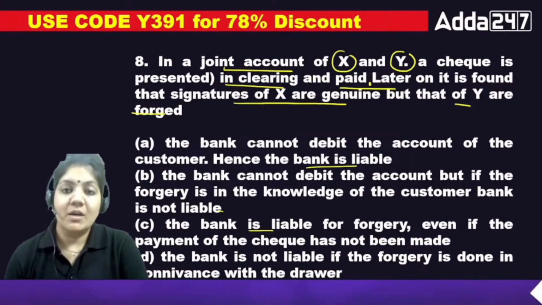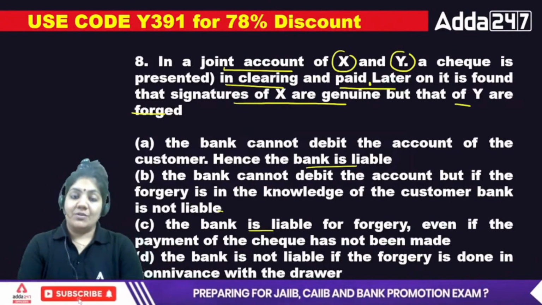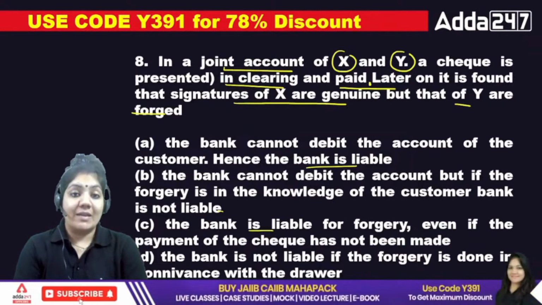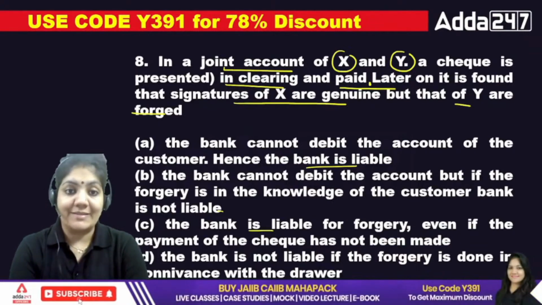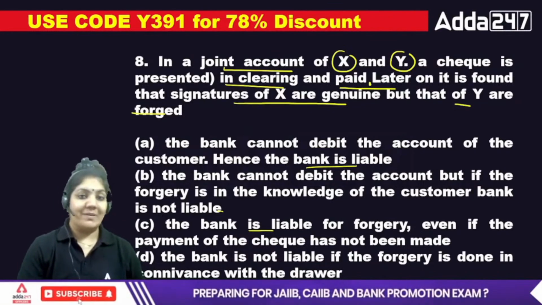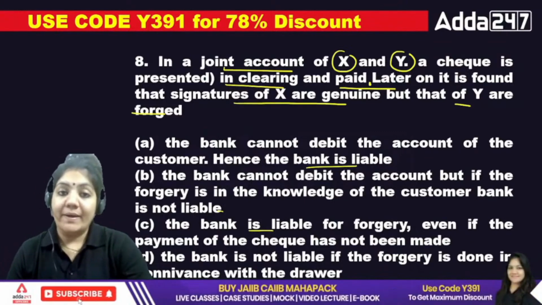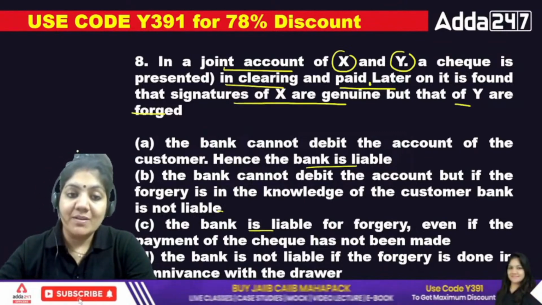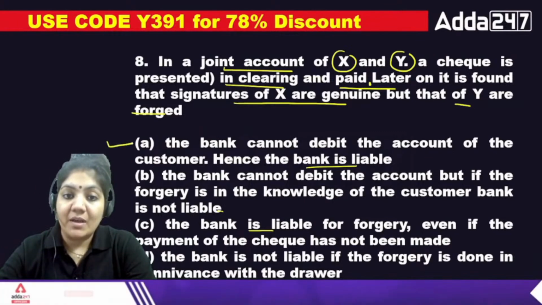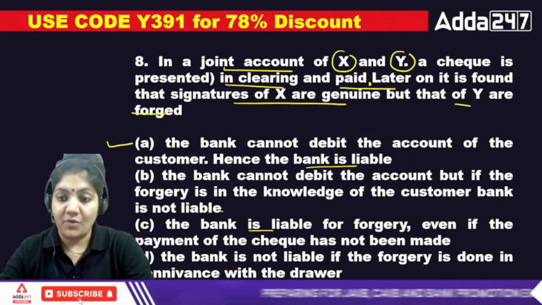In a joint account of X and Y, a check is presented in clearing and paid. Later on, the signature of X is genuine and Y's is forged. So what is the exact answer? Can the bank debit or not? If it is a joint account, the answer is very simple: the bank cannot debit the account, hence the bank will be liable if they debit. So A is the right answer.